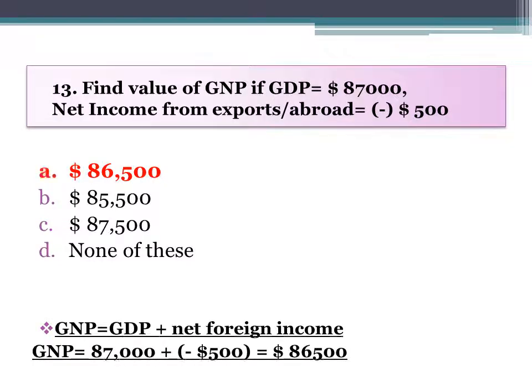How do we get this? GNP is equal to GDP plus net foreign income. We will subtract 500 from 87,000, then we will get 86,500. Why will we subtract this? Because this figure is in negative value.